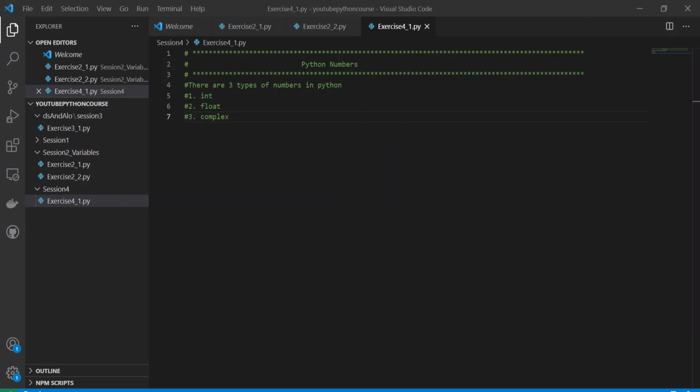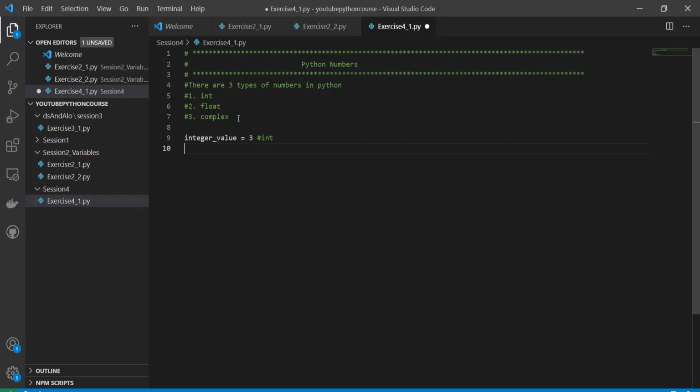And when you put a value to a variable, then you create those types of numbers over here. So for integer, how we do it? Integer value equal to 3, that is int.